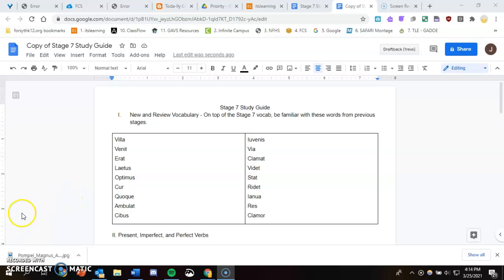Salve Latin 1. Here's the study guide for stage 7. We're going to go over it right now.